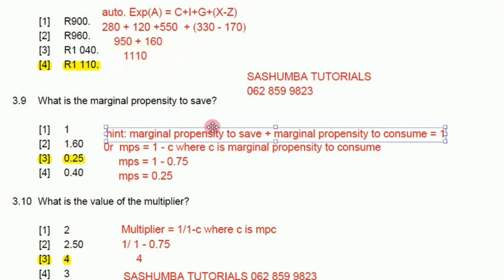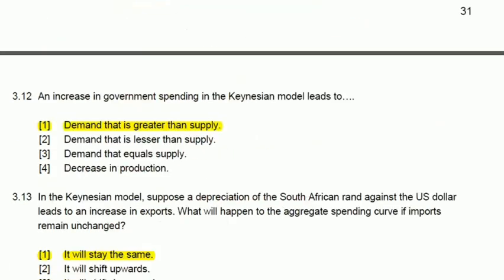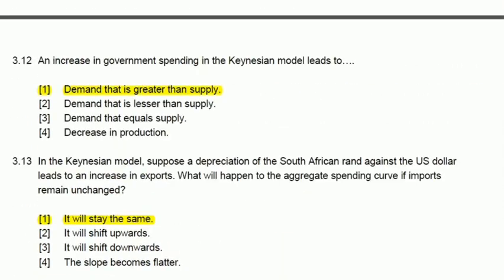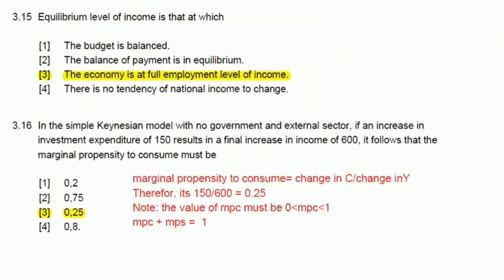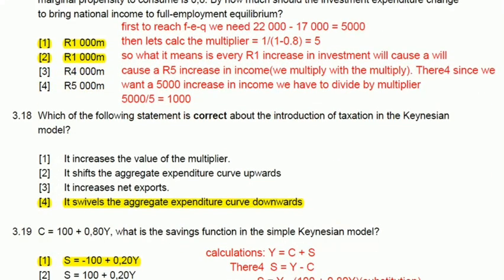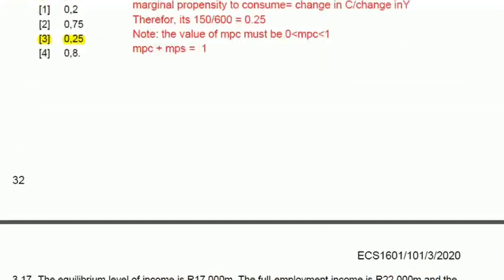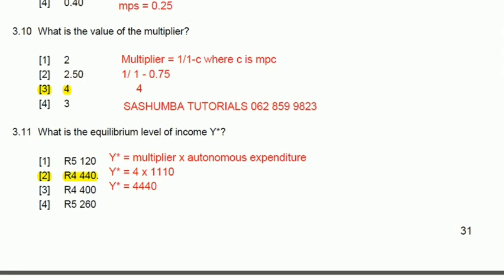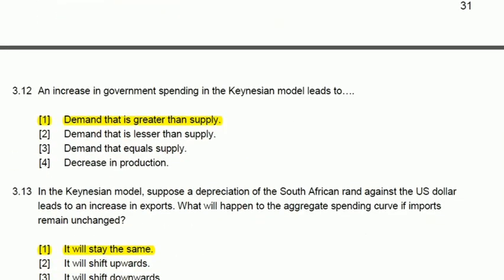So we just multiply this by the multiplier 4, and obviously we'll get 4,440. Oh, I've skipped everything. Let me quickly rectify this. Yes, 4,440 is fine. So let's quickly go to 3.12.